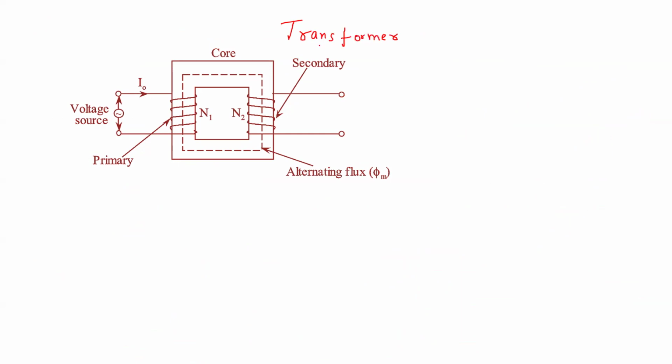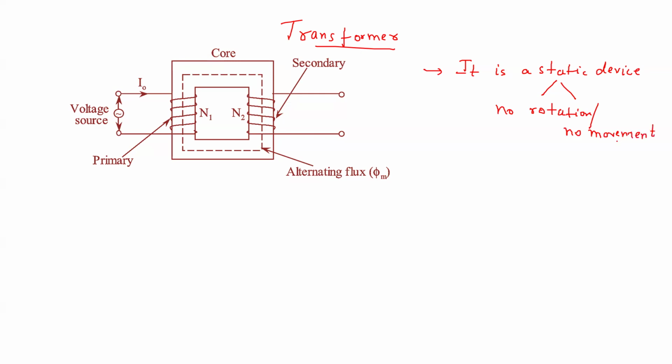So you see this transformer, it is a static device. So what does this static term mean? That there is no movement, no rotation. You will see that the other electrical machines like motor and generator are not static devices, they are dynamic devices, but this transformer is a static device.